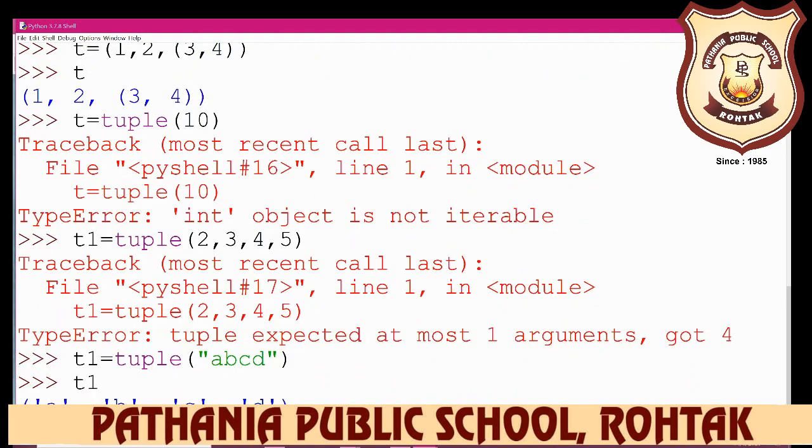So if you have already created the tuple as a string or character type, then you can input it. Each character of another sequence, a string, like we have written a b c d, generates an individual element.